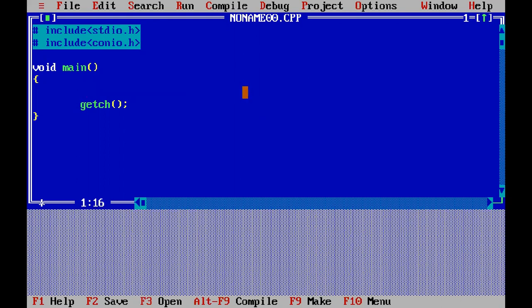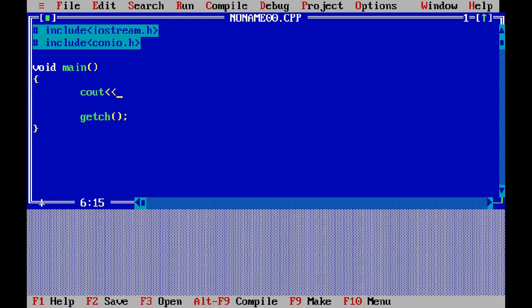Hash include, not stdio.h, I will use iostream.h. And these two header files must be in each and every program. Void main is the starting function of C++. Now I am going to use the escape sequence character.